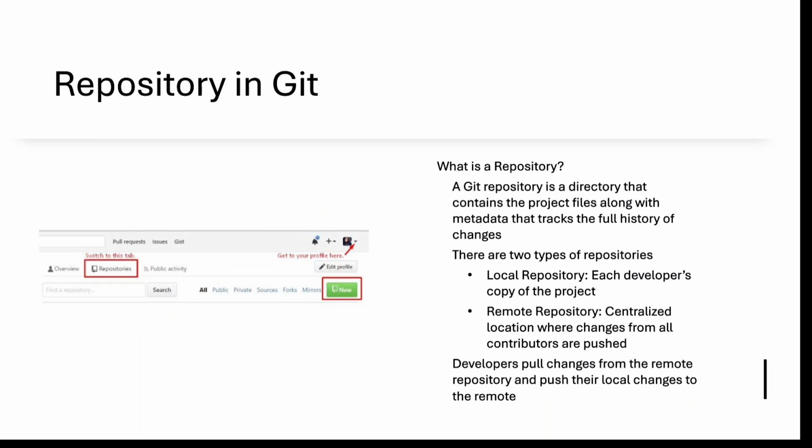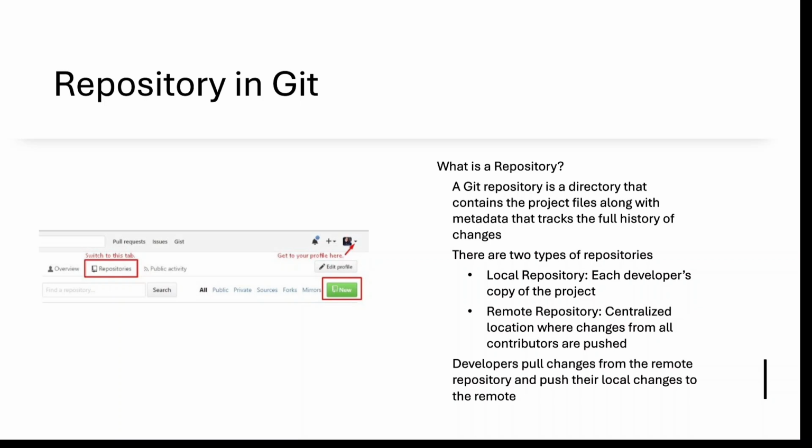Now, repository, I have explained to you guys, is kind of like storage where all project files will be stored. There are two types of repository: one is the local repository, another is the remote repository. Local means where the developer has a copy of their project, they can work on that repo, and they can store all changes and files on their local storage. So that is called a local repository.